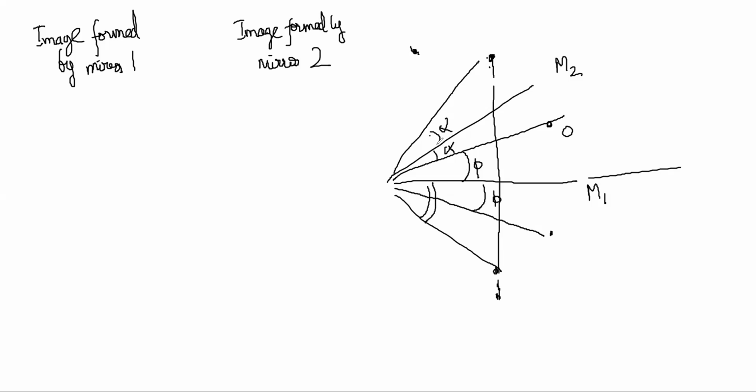So 2 alpha plus phi is the same as alpha plus phi, which is equal to theta. So theta plus alpha. Then the first image is making angle phi. Then it is theta plus alpha. Then it is going to be even bigger: alpha plus 2 phi.